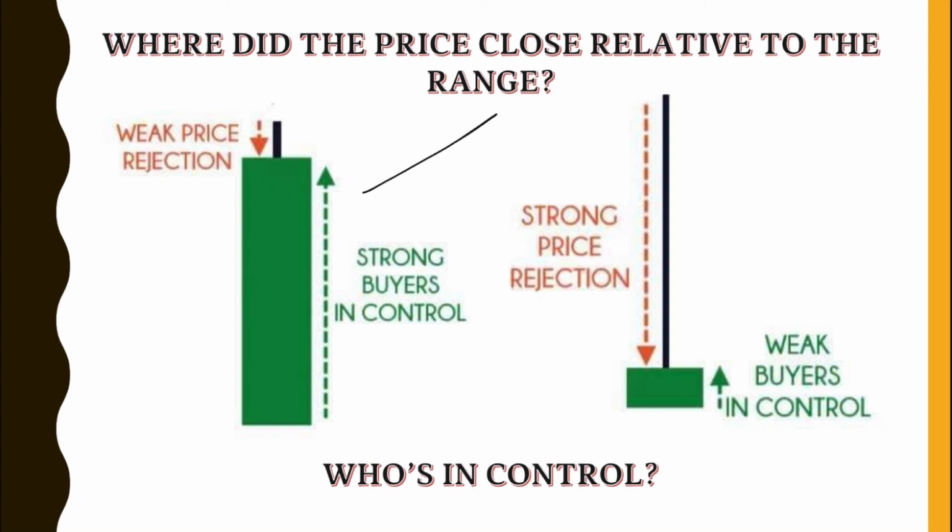So in the first example, as the market opened, the buyers took control of the market. But at the almost end, nagkaroon tayo ng price rejection. So in order to know who is still in control, you have to ask, saan ba siya nag-close malapit? Was it strong enough to push back yung opposite team? So in this example, saan siya malapit nag-close?